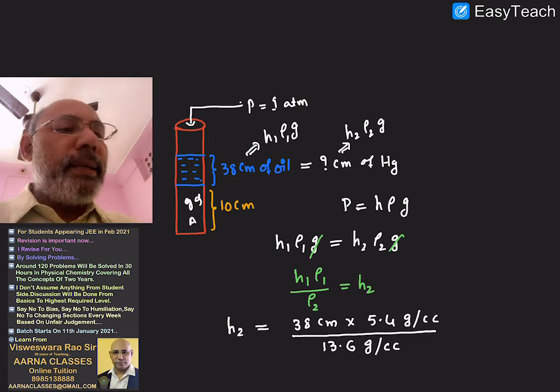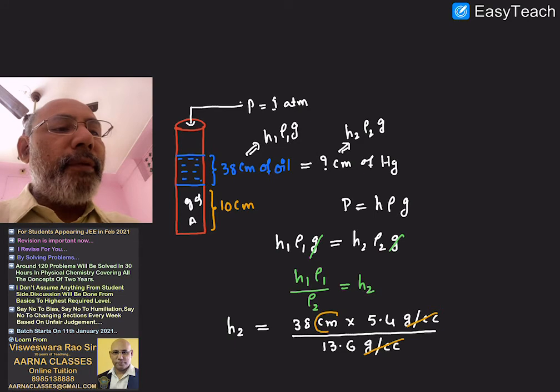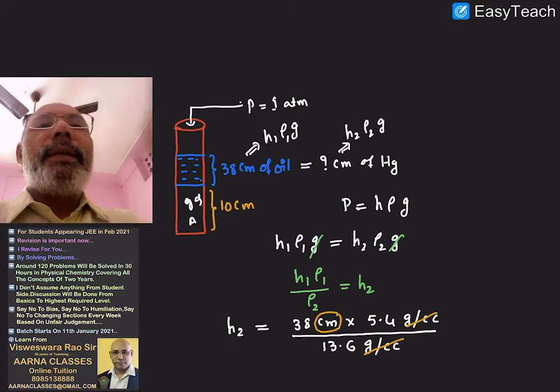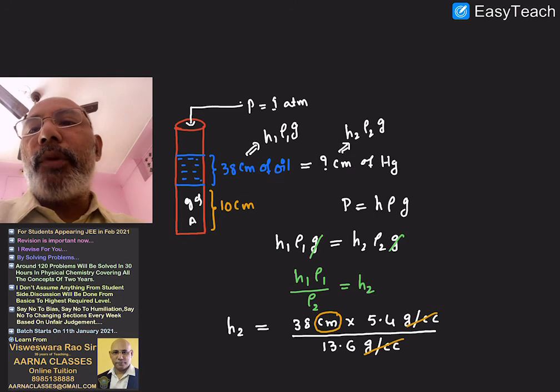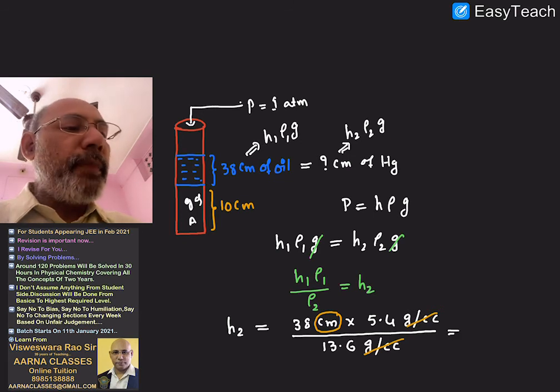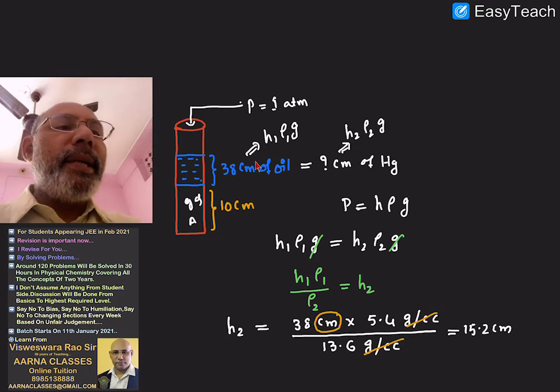Now you can cancel the units grams per cc, and this is a simple calculation. You are left with the unit centimeters. After doing the calculation, you will get 15.2 centimeters. So 38 centimeters of oil is equal to 15.2 centimeters of mercury.